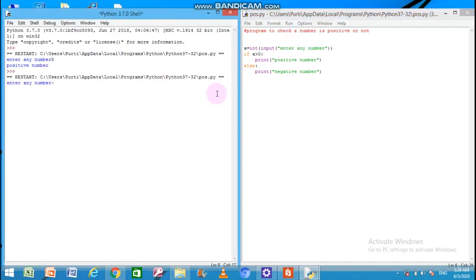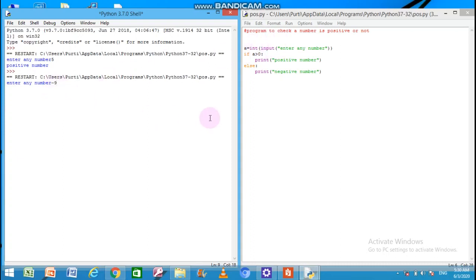Now this time I am giving -9. So -9 is the value of a here, and you can see I have used the int function to convert the entered value into integer format. You know well that the input function takes all the input in string format. We can convert it by using the int or float data types here.